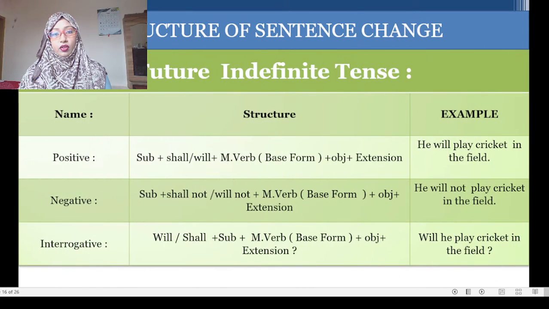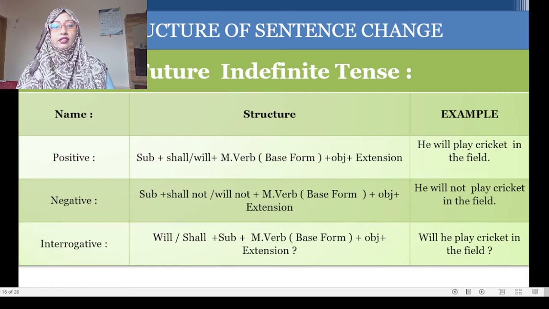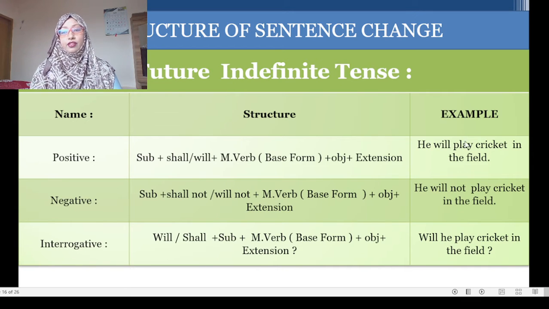Future indefinite tense. Now you will learn about future indefinite tense. Structure of future indefinite tense: subject plus shall or will plus main verb base form plus object plus extension. Example: he will play cricket in the field. If you make it